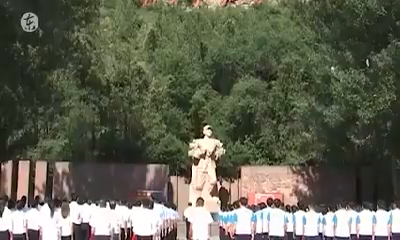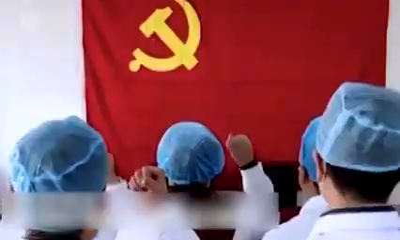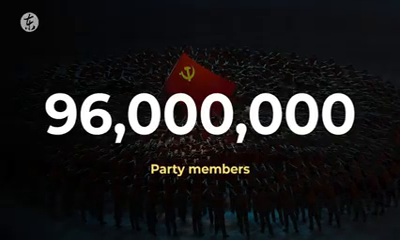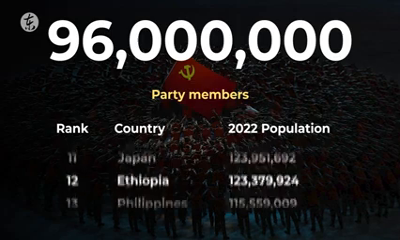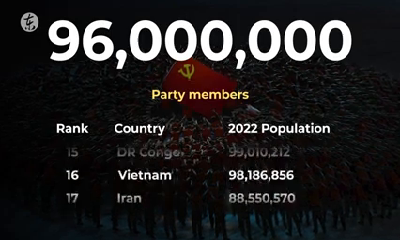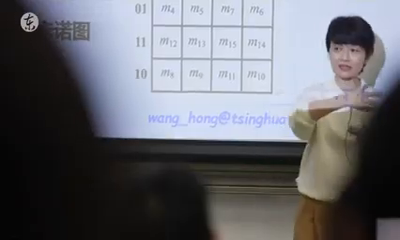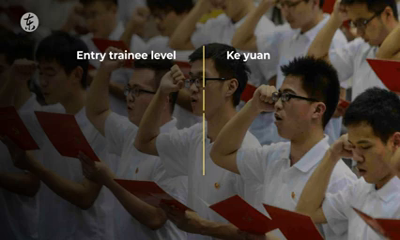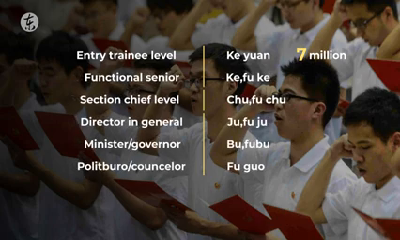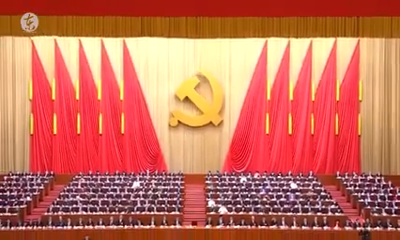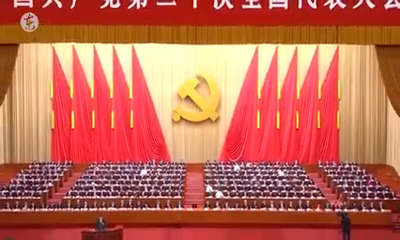Any of the CPC's 96.7 million members can become a civil servant. And yes, I said 96.7 million members. If the party was a country, it would be the 16th most populous country in the world. Top university graduates are usually recruited and start at the lowest level, called Keyuan. About 7 million civil servants are at this level. Then it goes up to Fuke, Ke, Fuzhu, Zhu. You get the point. By the time you get to the Central Committee, there are only 360 people.